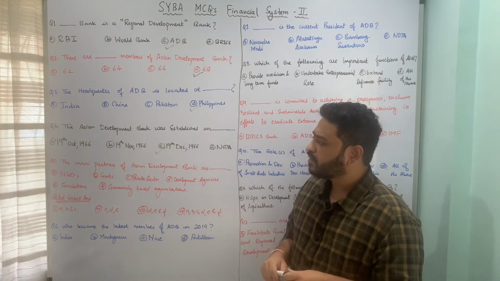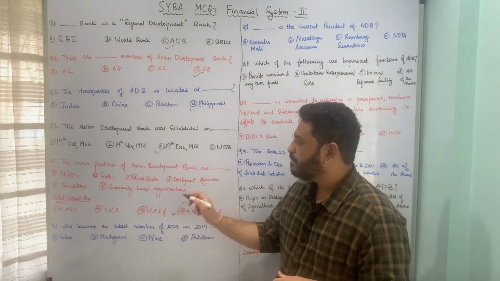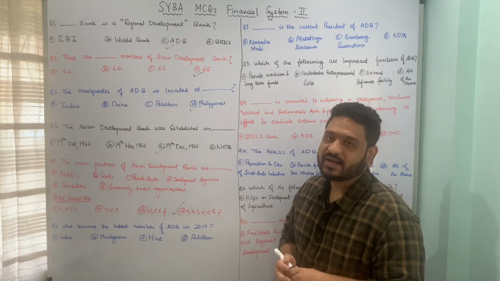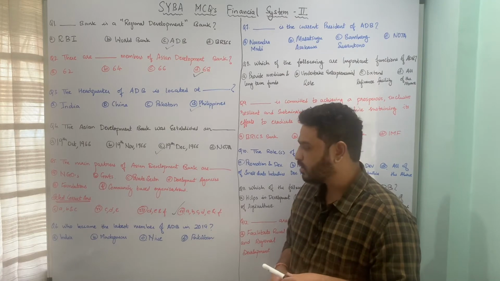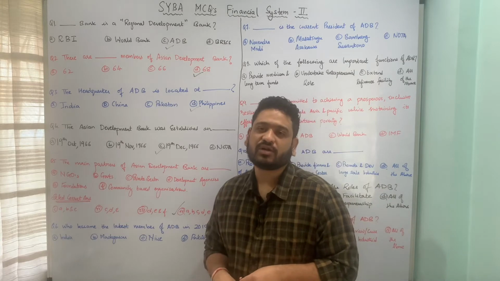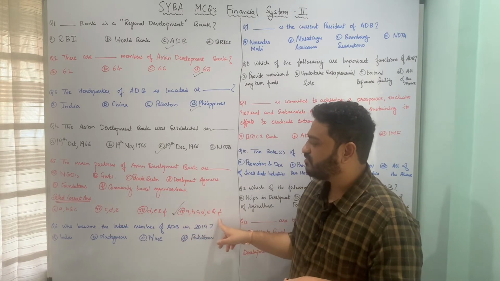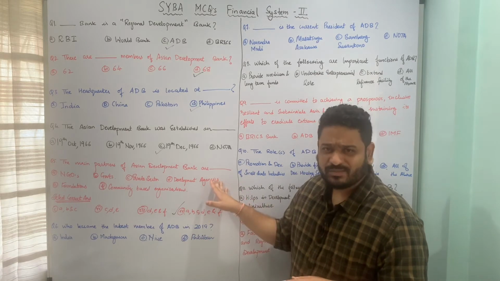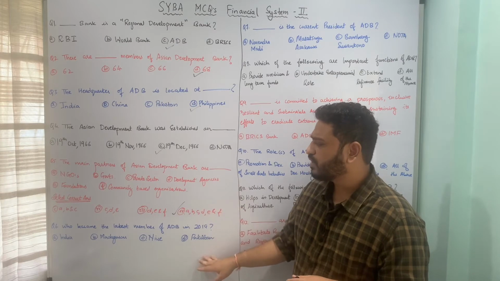So here the correct answer is option 4, all of these. That means the main partners of Asian Development Bank are NGOs, government organizations, private sector organizations, development agencies, foundations, and community-based organizations. So option D, all of the above, or A, B, C, D, E, F, is the correct answer to this question. Very important question. I hope the question is clear. Let us now move to the next one.